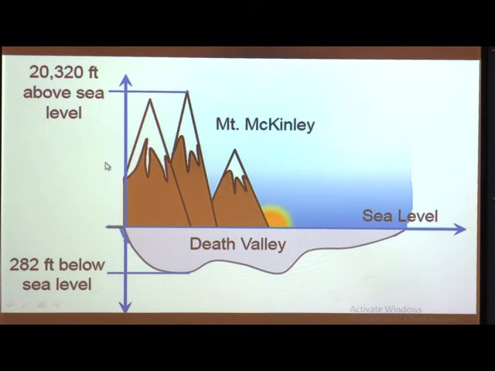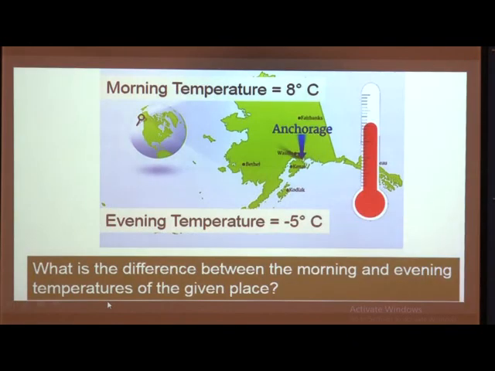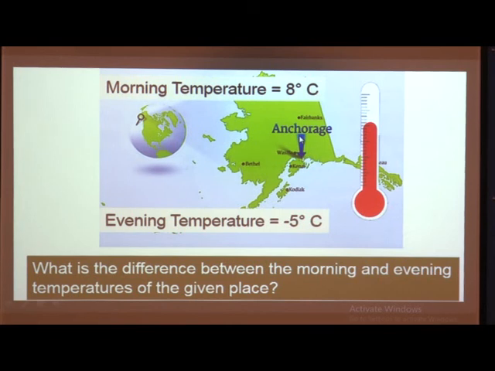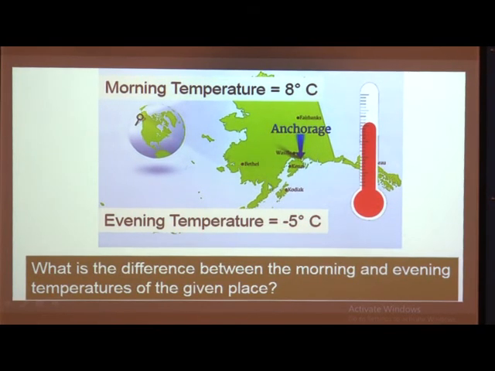So, this is the height above the sea level and this is the depth below the sea level. In the same way we can also see here, this is the city of Anchorage. It is in North America. It is situated in Alaska. Okay.